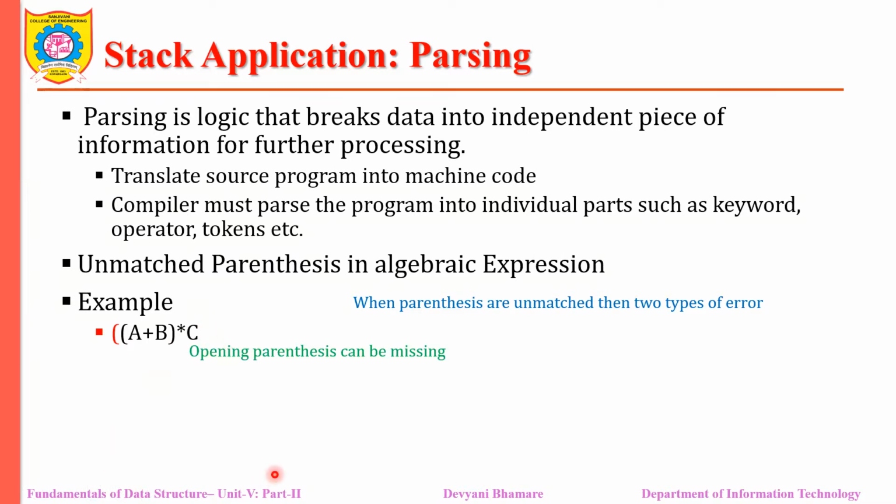So this is called the closing parenthesis being missing. Similarly, the user may forget to give the opening parenthesis over here. So in this case, the opening parenthesis is missing. So there are two types of errors. Then how will the compiler give this error?